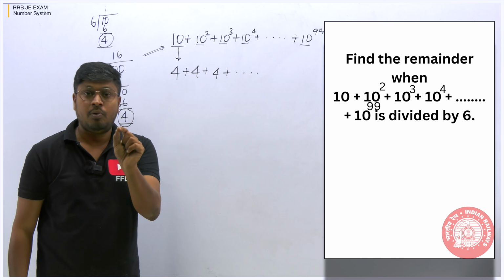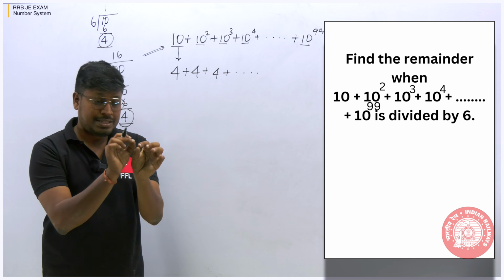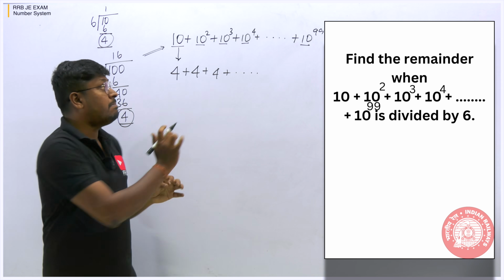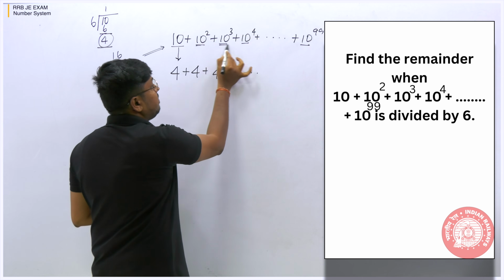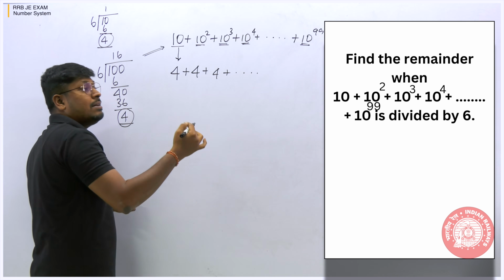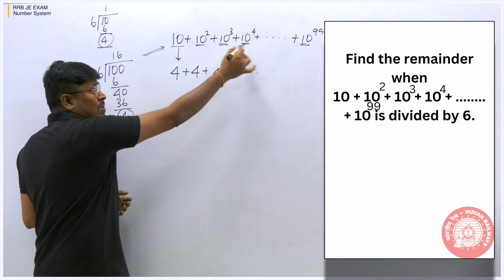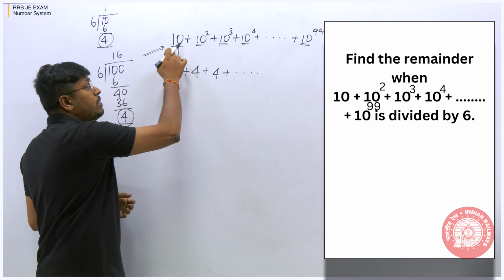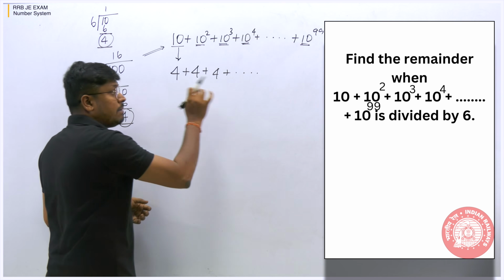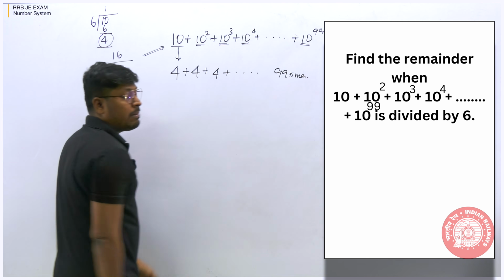So if you are preparing for this, keep a separate note and just make a note of it, because if the base numbers are the same, then the remainder we get on dividing will also be the same. So you don't have to find and add all these numbers. When you divide all the numbers, you will get a remainder 4, 4, 4, till how many times? 99 times you will get a remainder 4.